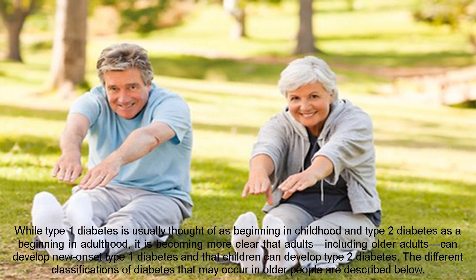While type 1 diabetes is usually thought of as beginning in childhood and type 2 diabetes as beginning in adulthood, it is becoming more clear that adults, including older adults, can develop new-onset type 1 diabetes and that children can develop type 2 diabetes. The different classifications of diabetes that may occur in older people are described below.